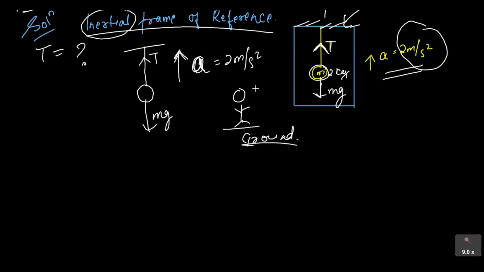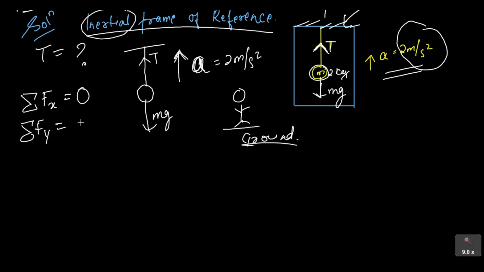Now let's do the calculation. He is going to write that the summation of force in the x direction is 0, because the mass is not moving anywhere in the x direction. But he will write that the summation of Fy is not 0, because obviously the mass is moving in the y direction, upward, where acceleration is given by 2 meter per second square.